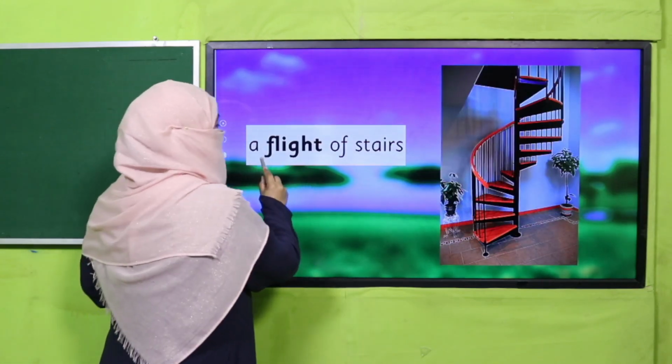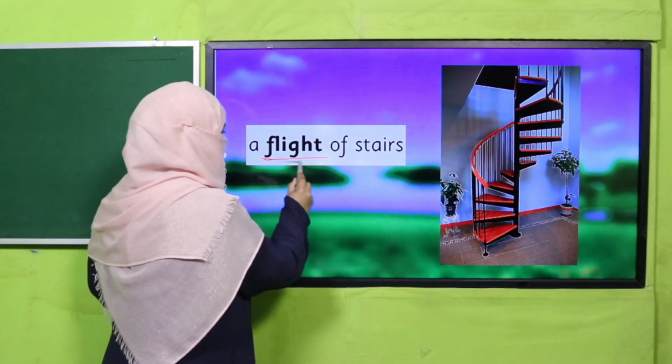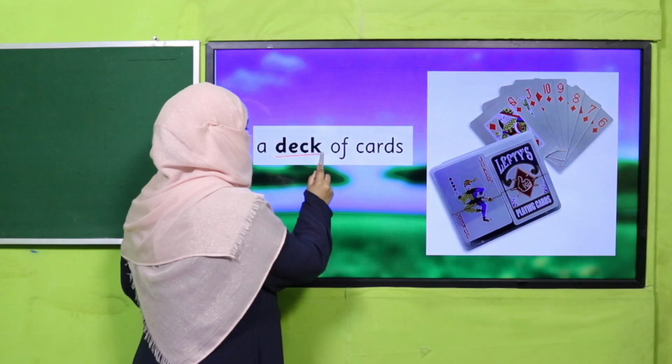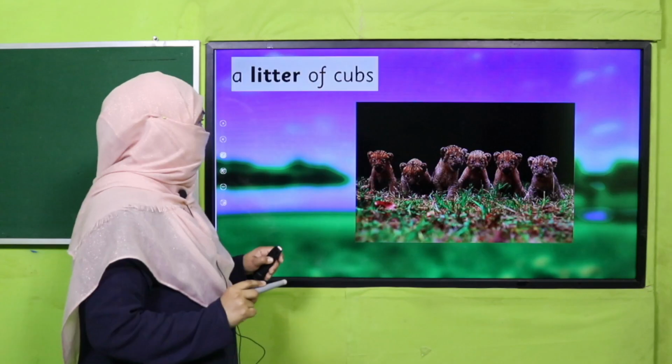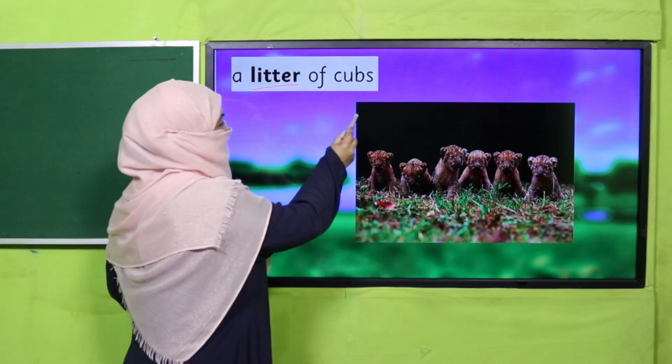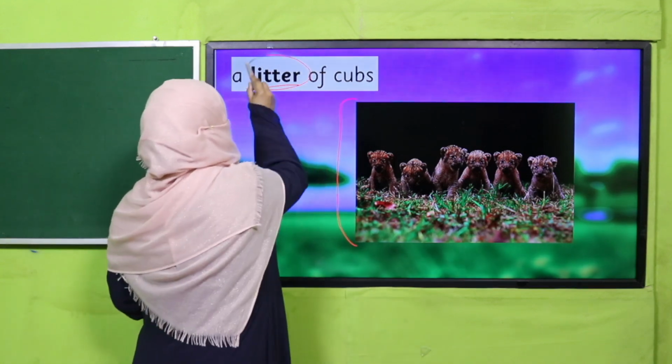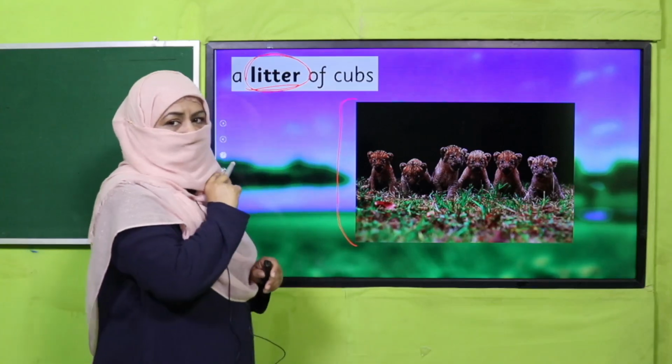A flight of stairs. Okay, so it's a collective noun. A deck of cards. It's a collective noun. A litter of cubs. Oh, you see, they are looking so cute, but still they are wild. So litter of cubs is a collective noun.